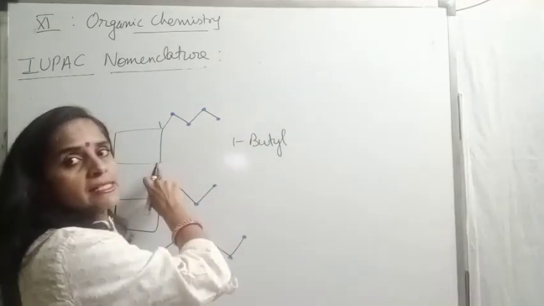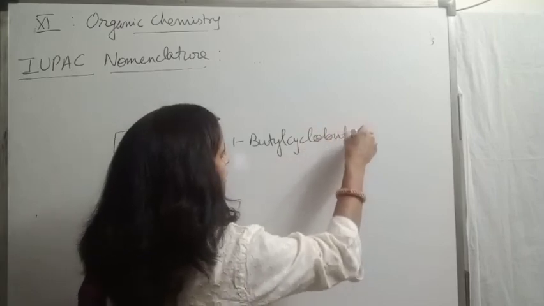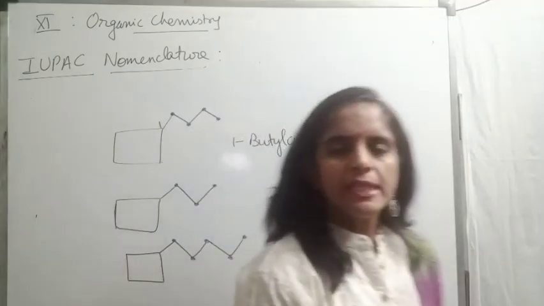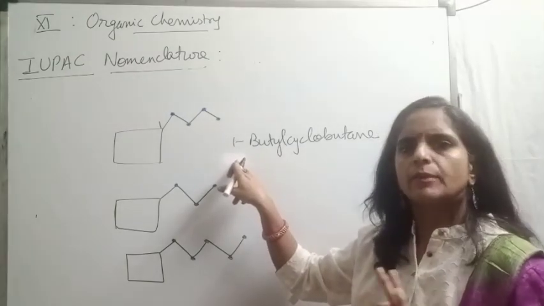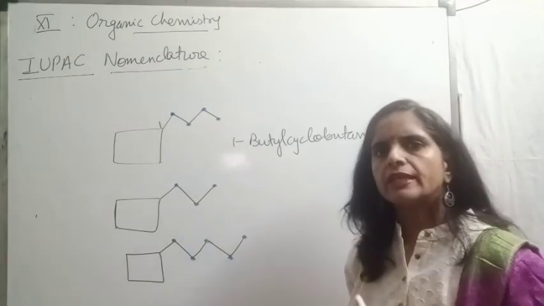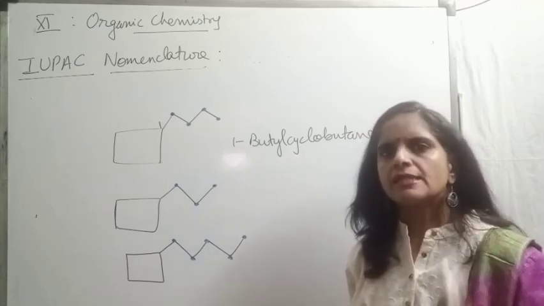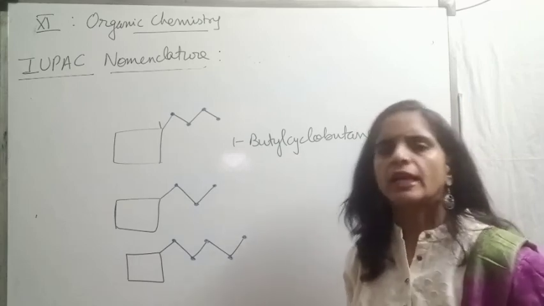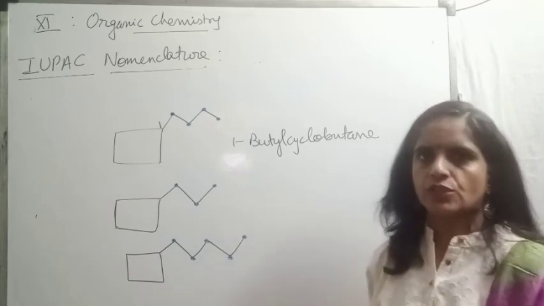Then the 4 carbon ring is cyclobutane. Cyclobutane. So beta, for IUPAC nomenclature, whether we write the first position or not, it doesn't make any difference. If you're not writing the first position, it is understood that it is at the first position. But still I will say, try to write the position because it will give you a habit of writing position.